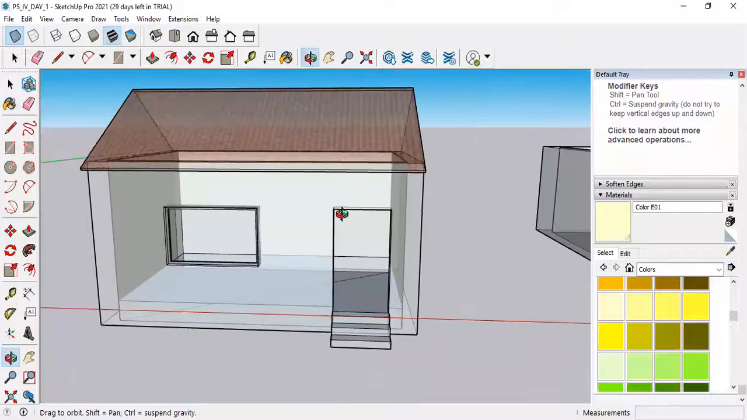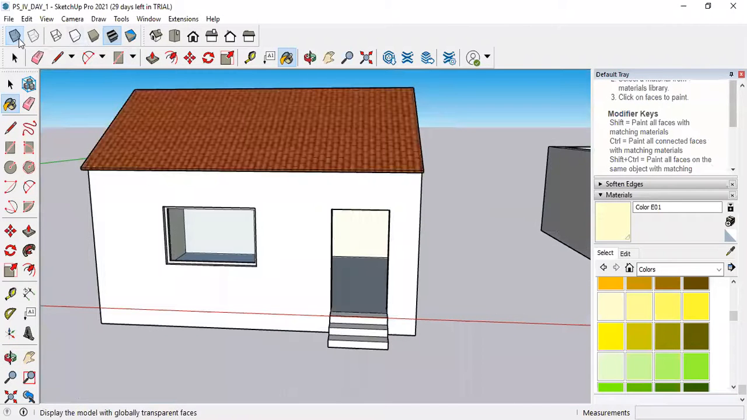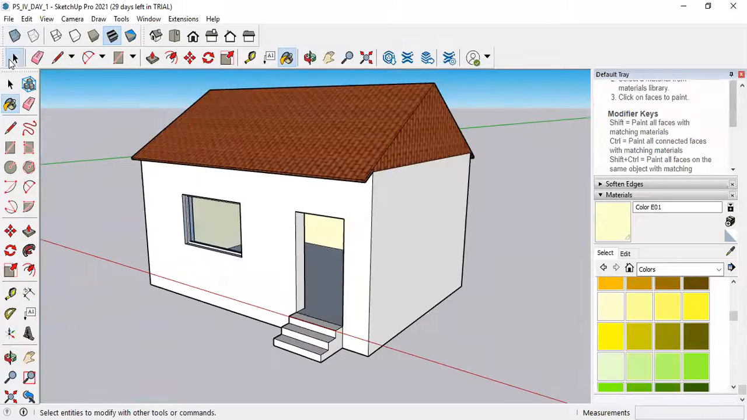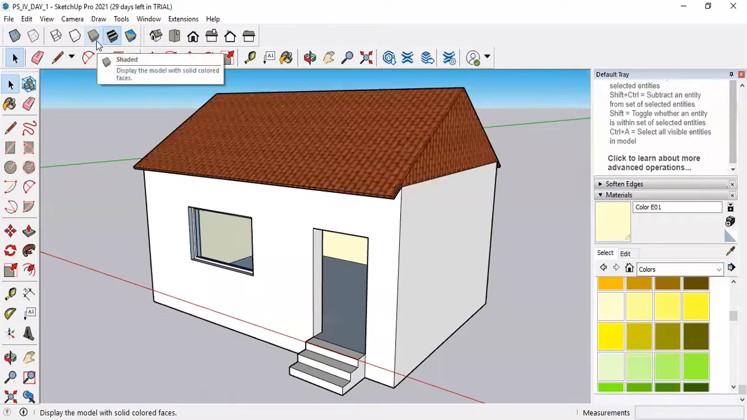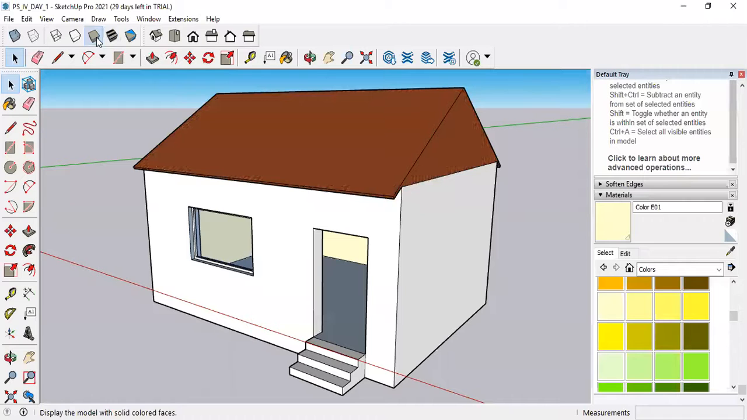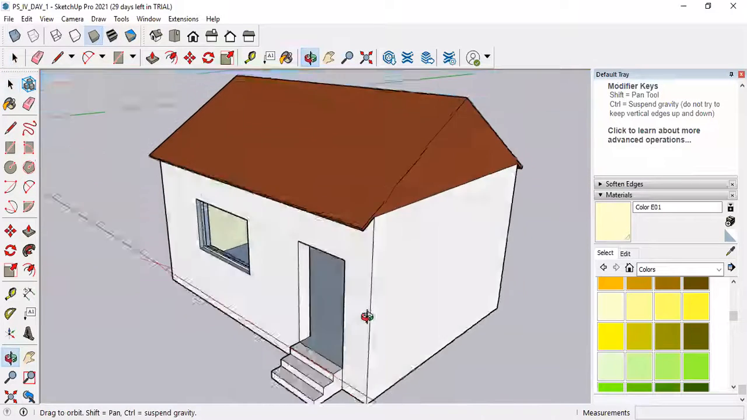Okay, this way you will be able to see the looks inside. Again, press on this icon, so it will come out of that particular X-ray command. Now by default we are working in shaded with texture mode. If I select this shaded only, the texture is not visible.